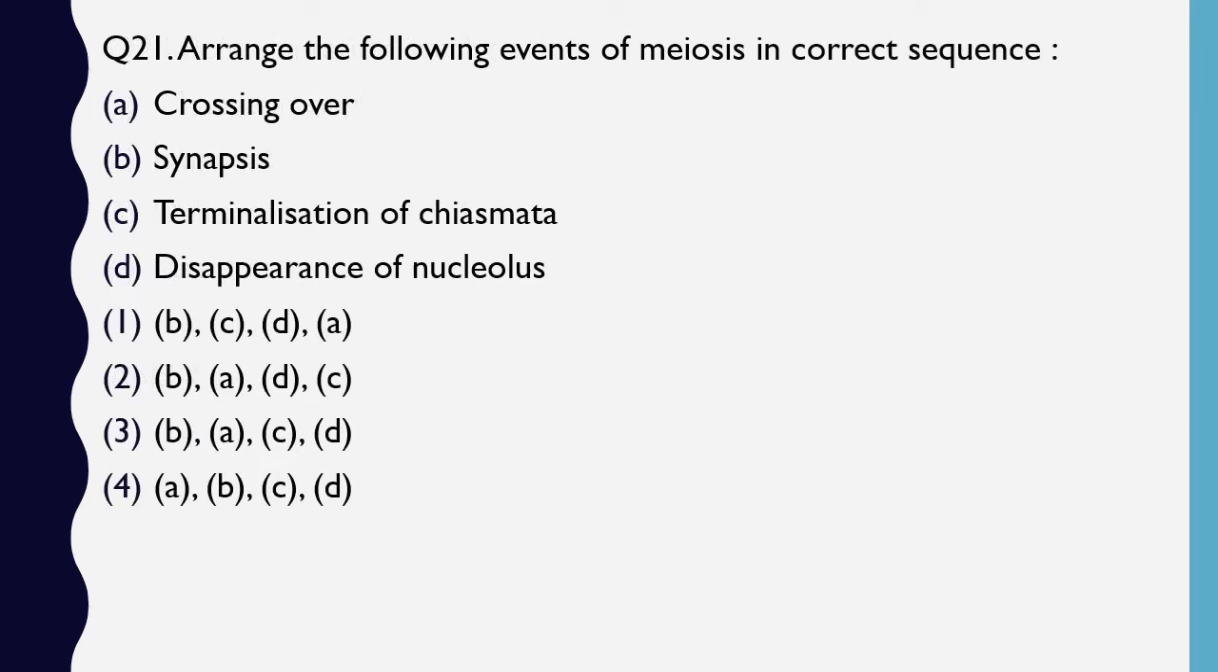Question number 21. Arrange the following events of meiosis in correct sequence. Crossing over, synapsis, terminalization of chiasmata, disappearance of nucleolus. The sequences are given in 4 options. You have to arrange all these 4 events in correct sequence from first which occurs to last. So the correct answer is option 3. First, synapsis will occur. Once synapsis has occurred, there is crossing over, then occurs terminalization of chiasmata, then disappearance of nucleolus.